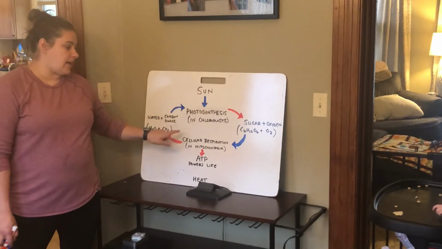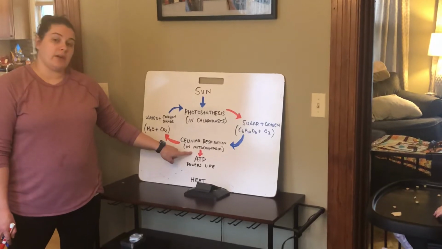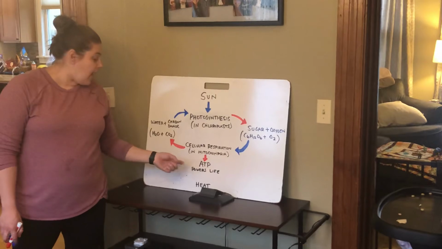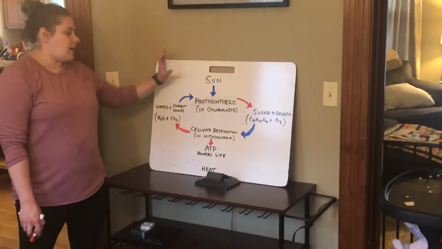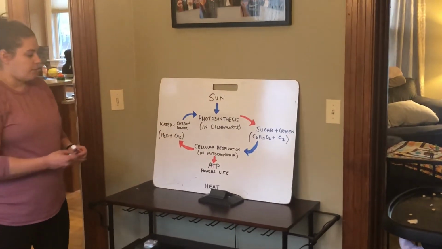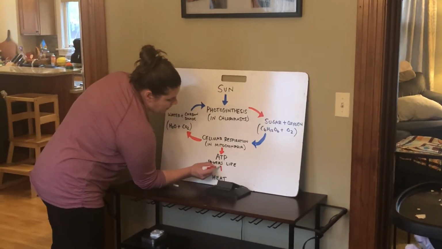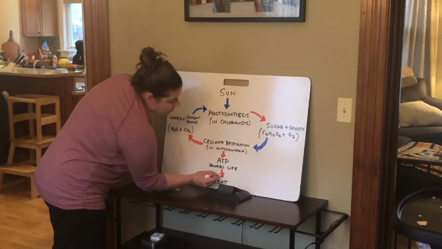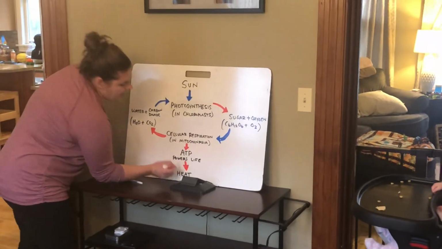As the sun gives us energy, photosynthesis turns it into sugar and oxygen. Cell respiration takes that sugar and oxygen, creates ATP to power life, to keep us all alive. Our waste products from that are water and carbon dioxide, which then get absorbed by plants, and the process starts over again. The final little piece down here is that sometimes we release extra energy. Remember I said energy can never be created or destroyed. Sometimes excess energy is released into the universe or the environment as heat.